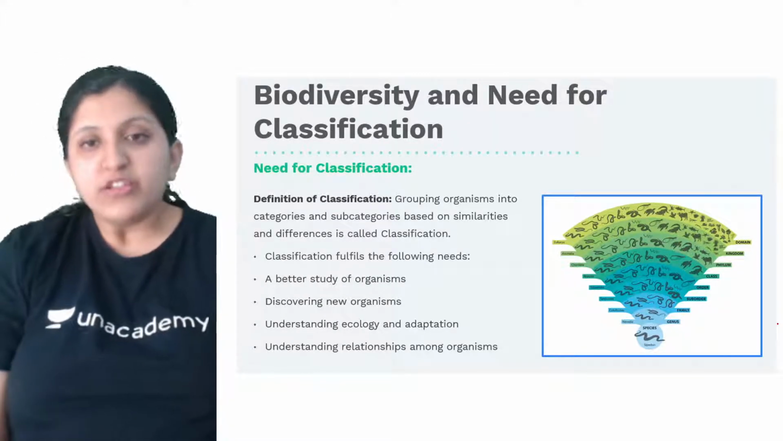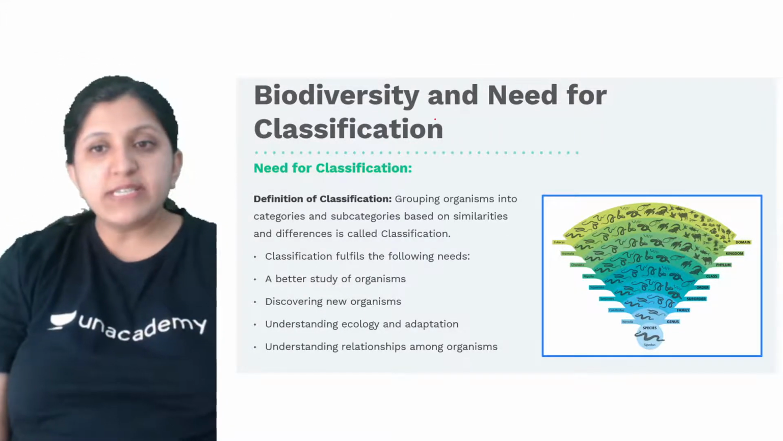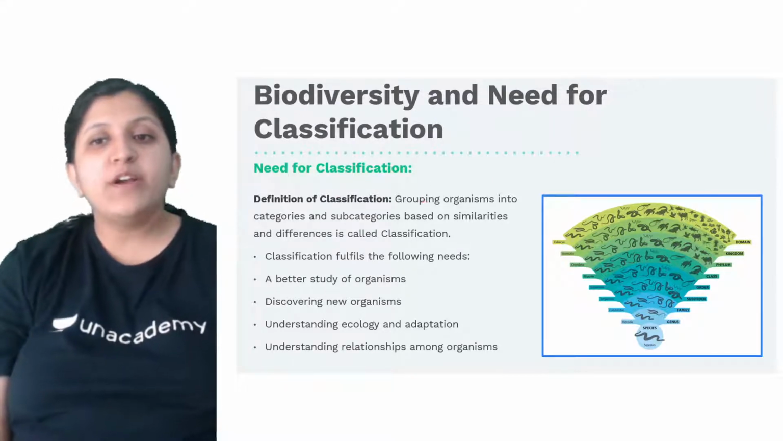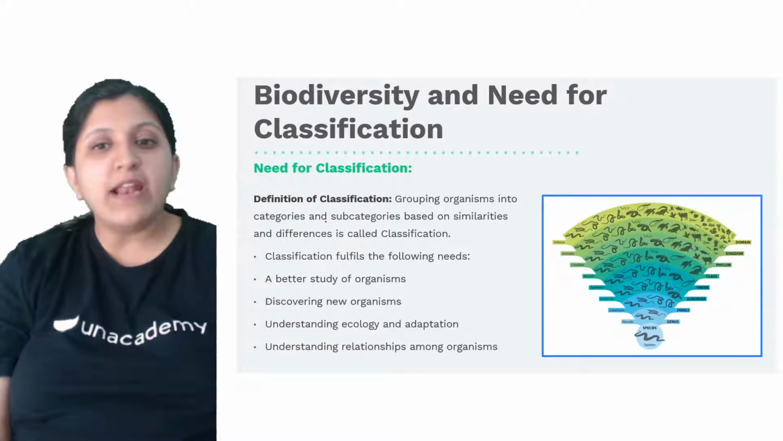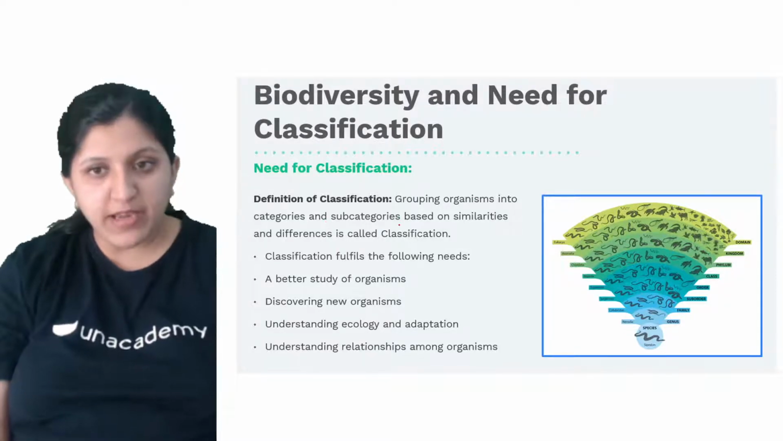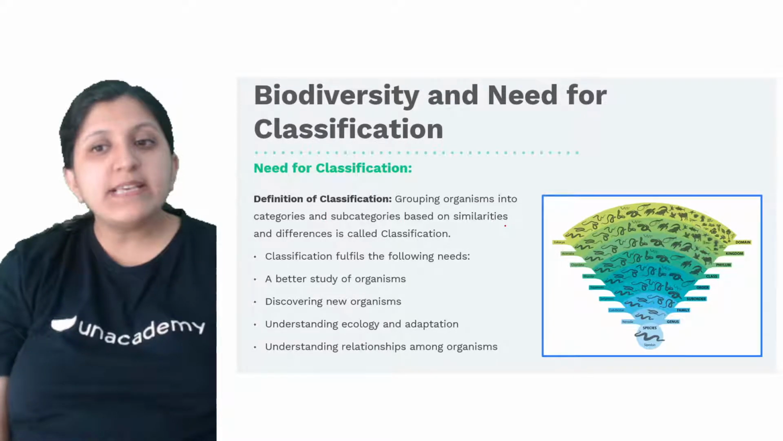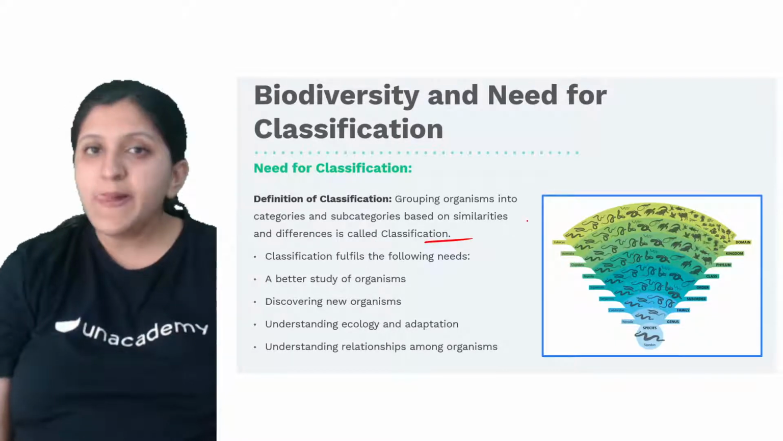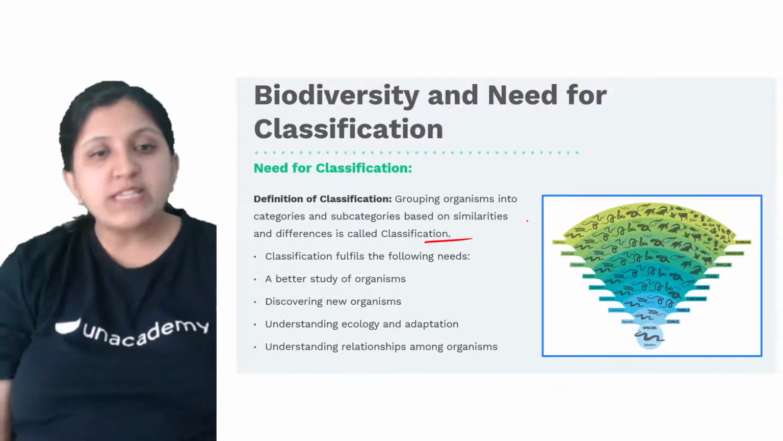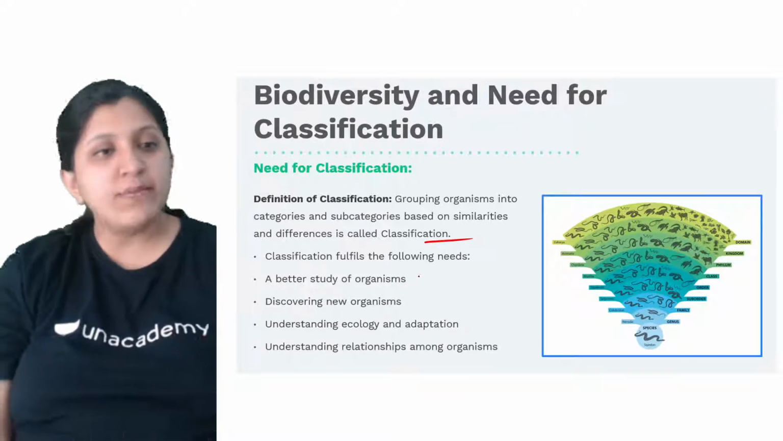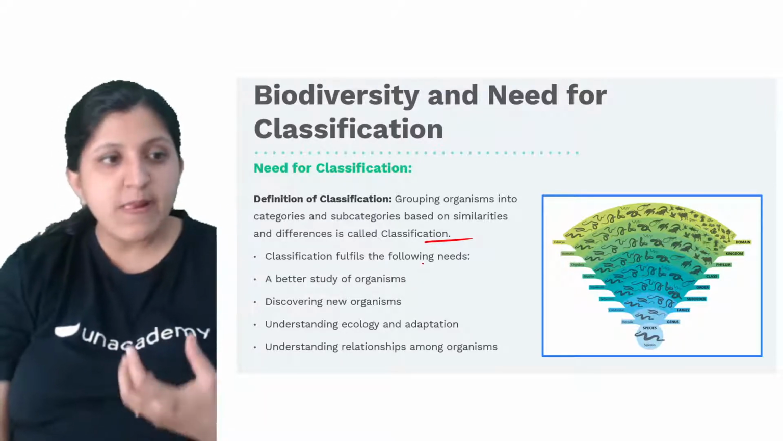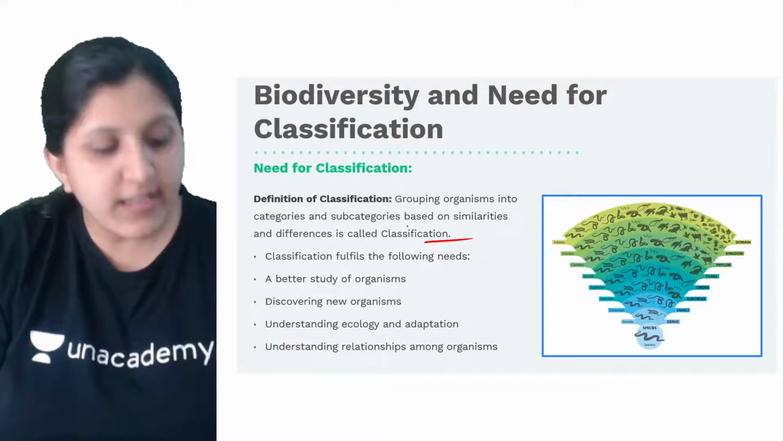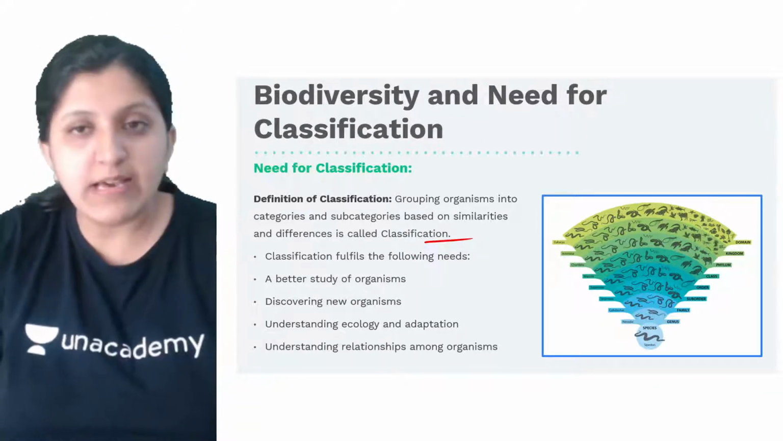Okay, so here, diversity and the need for classification. When we mention the definition of classification, it is the grouping of organisms into categories and subcategories based on similarities and differences. So this is called classification. Okay, so what is classification here? Based on the similarities and dissimilarities, we are categorizing these animals. That is what classification actually is.